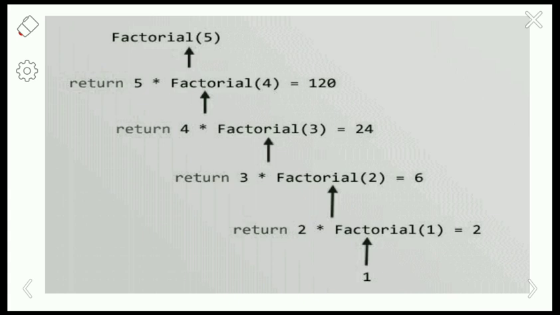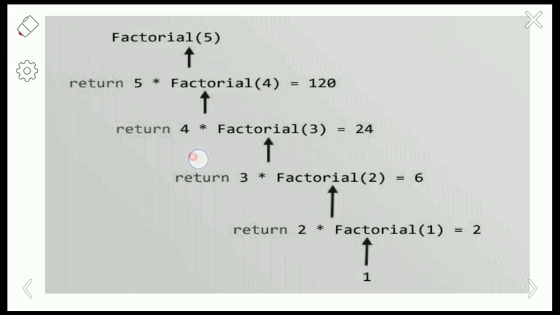So for factorial of 5, that is n into factorial of n minus 1, 5 minus 1 is 4. Then this function will call itself.